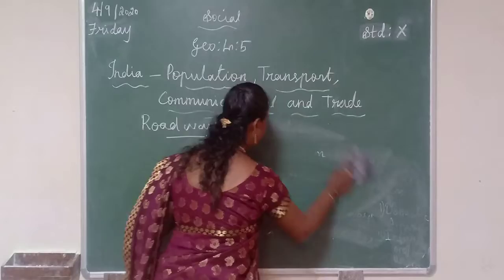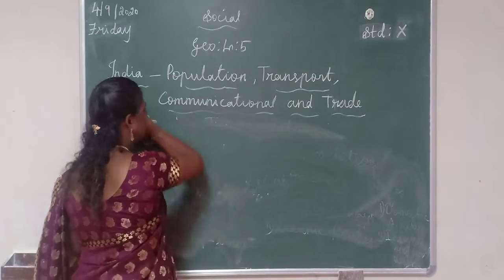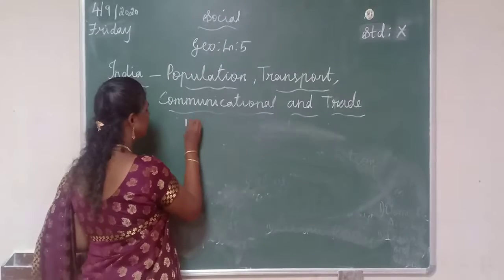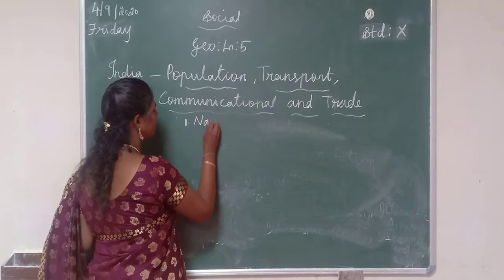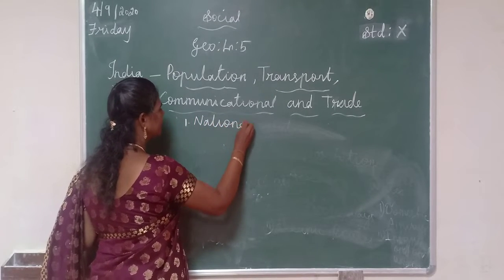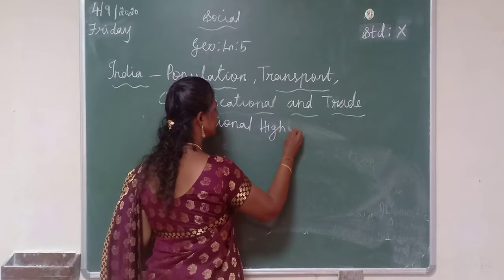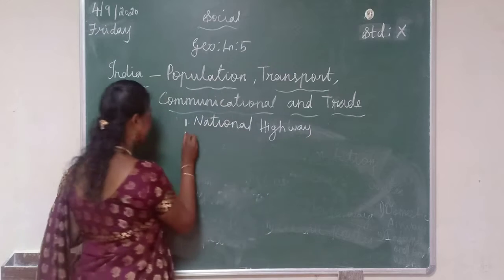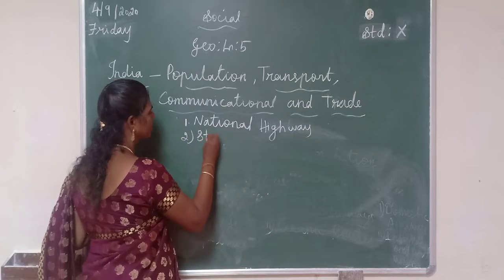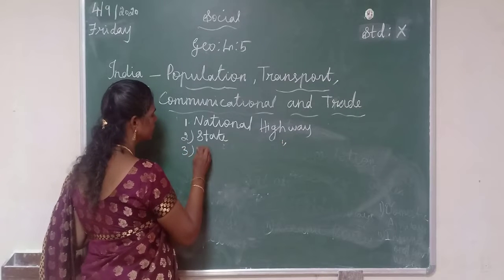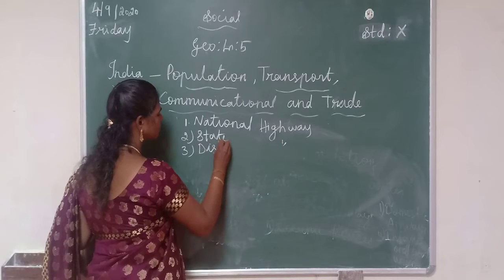Now listen very carefully. The roadways are classified into 7 ways. The first one is national highway. Then the second one is state highway. Third one is district road.